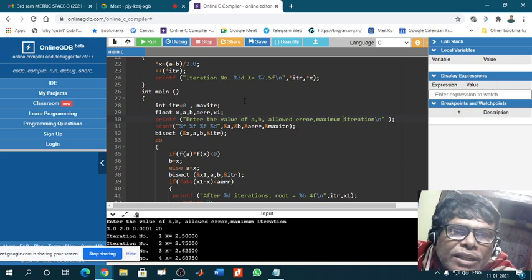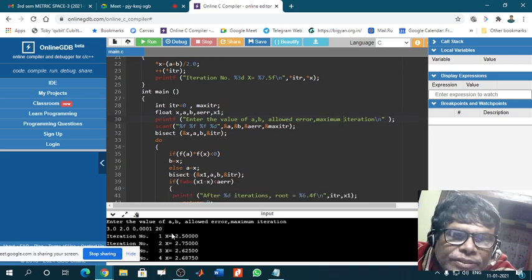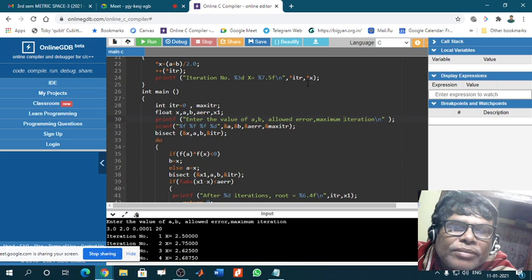Star itr. Star itr is the local variable of the function bisect, and it is an integer variable, so an integer value will come out here, and here is the corresponding x, so x will come out here. Got my point?